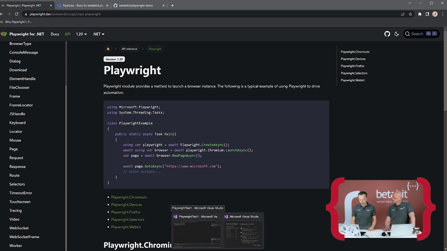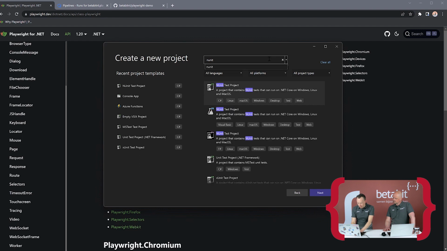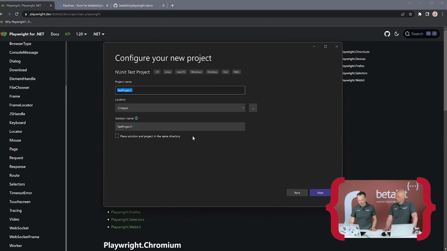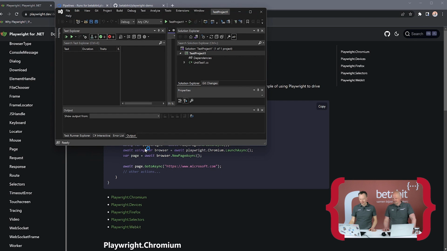There are some starters. So let's start to create a new app. Okay, so NUnit is there. NUnit test project, .NET Core starter for C#. We can pick some others, but let's do what we're comfortable in. Test project 1, I'm always fine. Great name. Let's go for .NET 6. I might have 7 installed, but let's not do that with this.